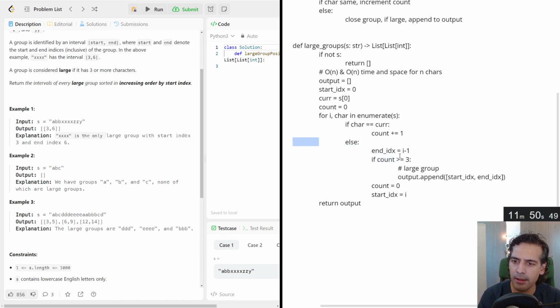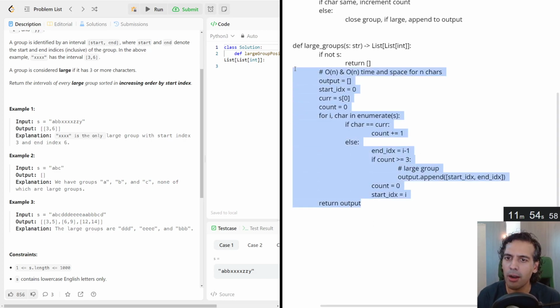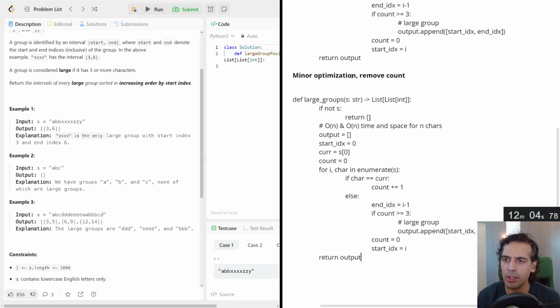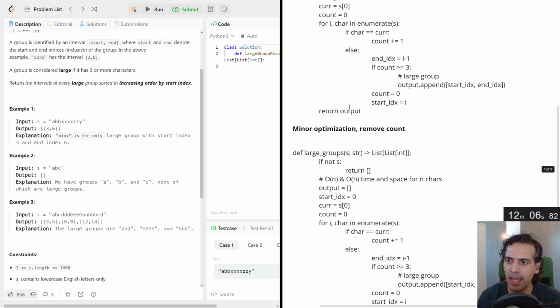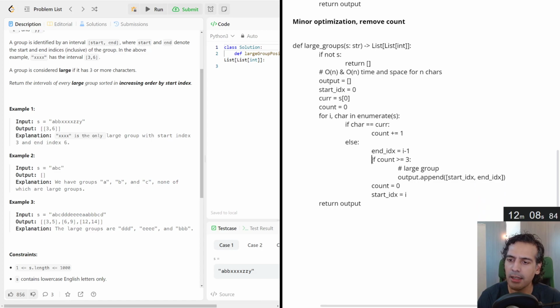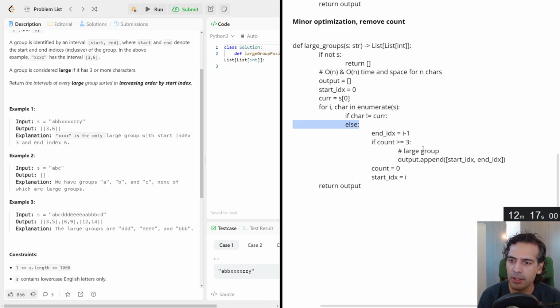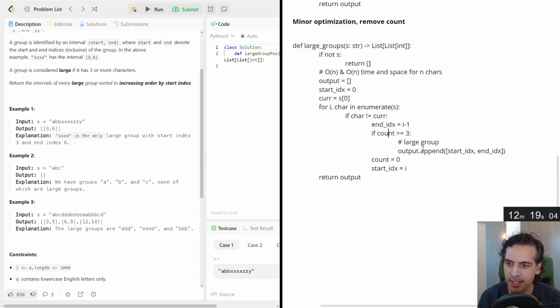Let's just say if the char, so let's keep this here just in case I'm wrong, and do some minor optimization, remove count, because the beauty of using the doc is we can always go back to that one, and that way we have something that the interviewer can look at, as well as us if we need to backtrack. So what I'd like to do is get rid of this count concept. And so instead of checking for count, we check if we're not same.